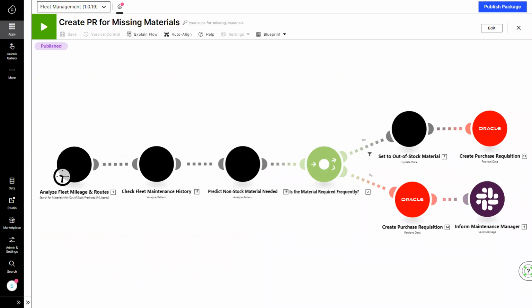Action flows use machine learning to analyze each material likely to be needed for maintenance and determine whether levels are adequate. With this smart business logic, maintenance teams can focus on activities where their attention is truly needed. If the material is frequently in need, the material will be added to a list for more regular replenishment. If the material is less frequently needed, the PR will still be created and a team member will be notified to take a closer look. This reduces the likelihood of needing materials being missing during the maintenance cycle, thus increasing overall vehicle utilization.